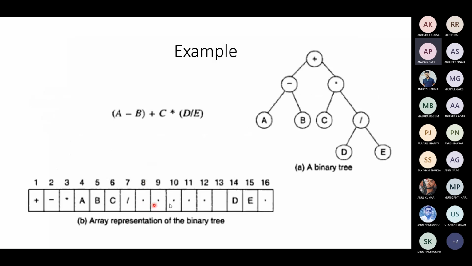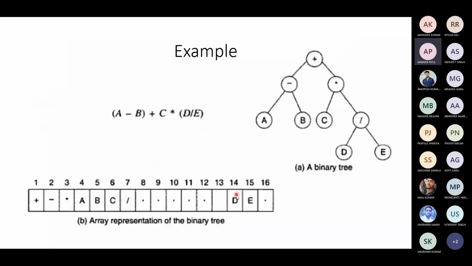Suppose I want to know the parent of this division. I will simply divide its location by 2. 7 by 2 is 3, and 3 is multiplication, correct? So the division's parent is multiplication.